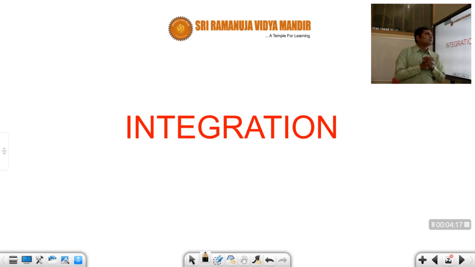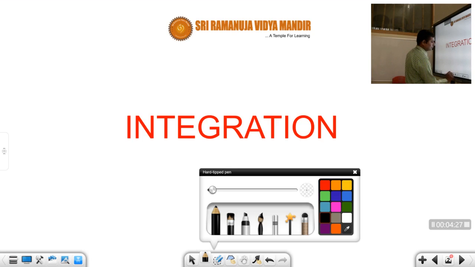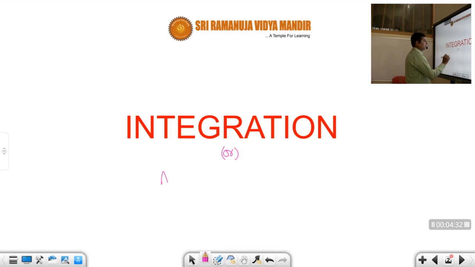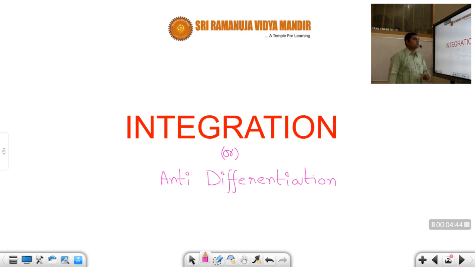As I told you, another name for integration is anti-differentiation. That means the opposite of differentiation. Both differentiation and integration are two parts of the calculus. So now let us begin.